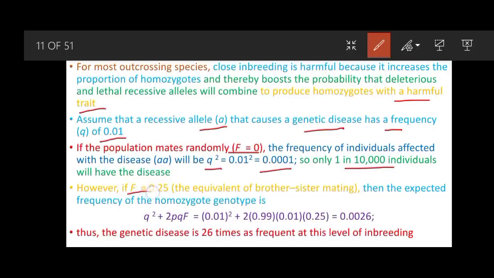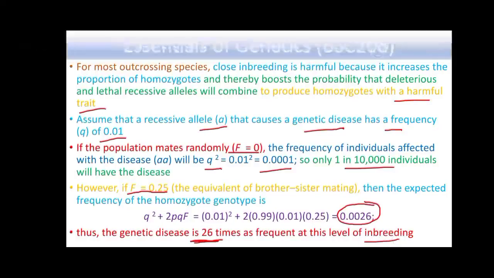But if F is equal to 0.25, then the expected frequency of the homozygous genotype will be 0.0026. So this indicates that the genetic disease is 26 times as frequent at this level of inbreeding.